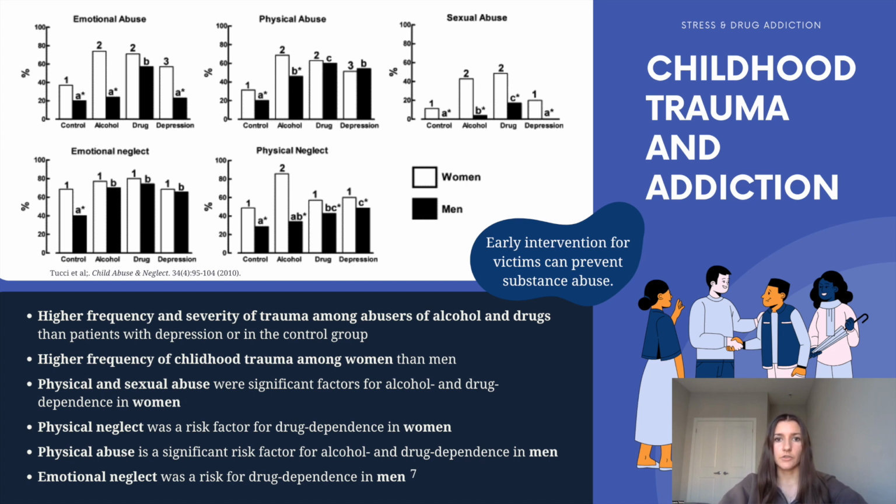Histories of physical and sexual abuse were significant risk factors for both alcohol and drug-dependent women, though physical neglect was only a risk factor for other drug-dependent women. Physical abuse was a significant factor, on the other hand, for alcohol and drug-dependent and depressed men, though emotional neglect was only a risk for other drug-dependent men. Along with previous findings, Tucci et al.'s findings suggest that early intervention for childhood victims, especially females, may delay or even prevent the early onset of alcohol use and reduce the risk of a more severe course of addiction.